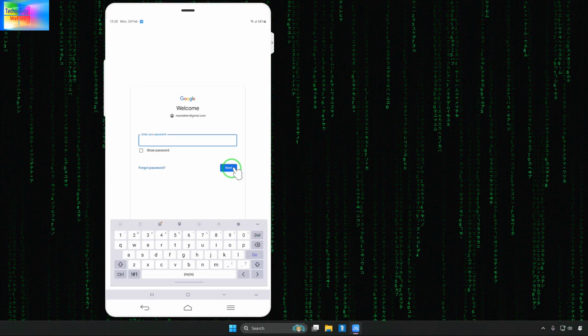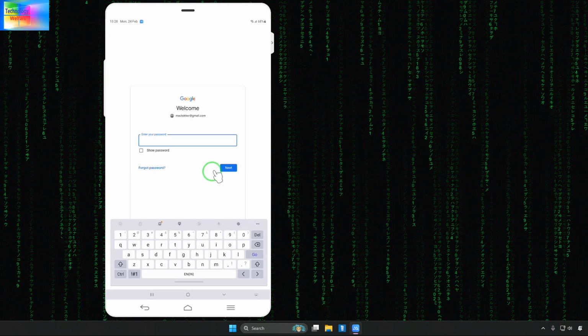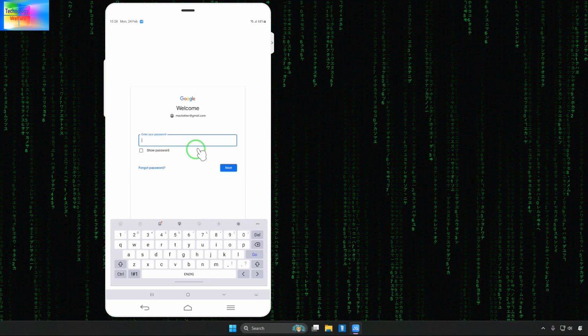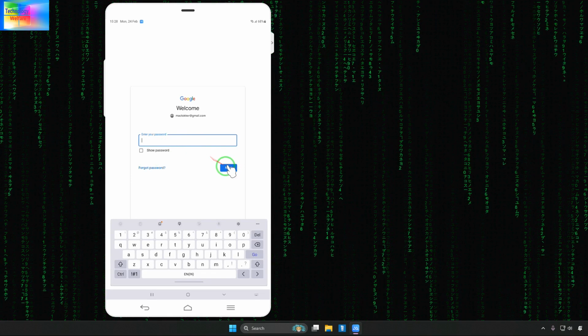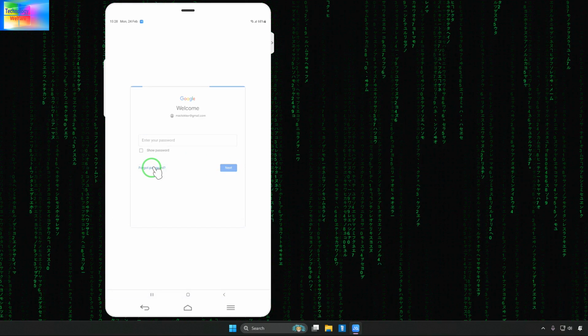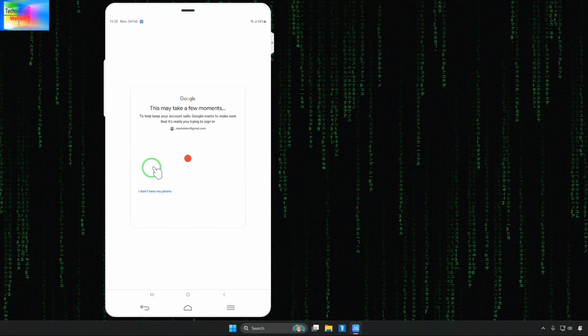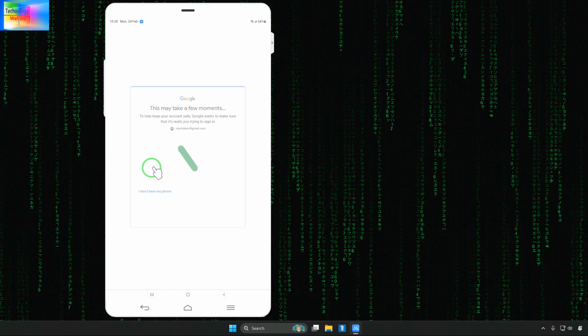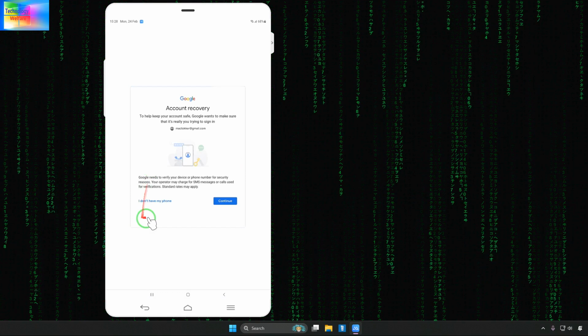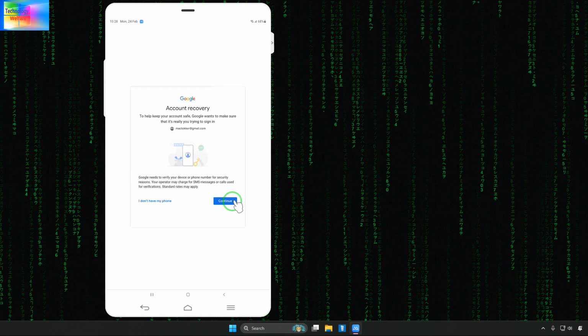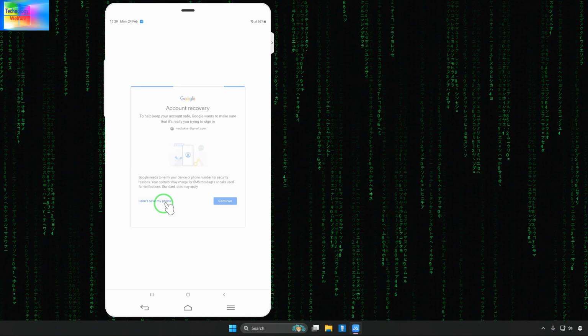Now here we have two options. One is forgot password. We don't have it, or if we have a password then we can type it here and go for next. Right now we don't have the password, because the password has already been changed. Now see, we have two options. Either we have a phone number, but we don't have a phone number either.